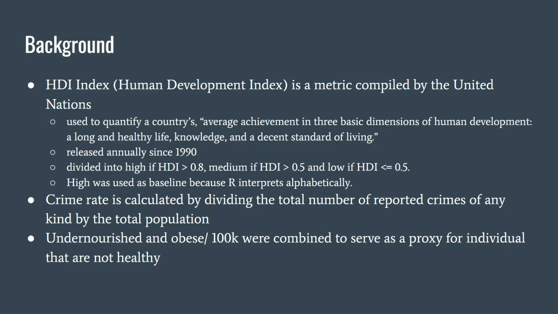Crime rate is calculated by dividing the total number of reported crimes of any kind by the total population. Undernourished and obese per 100K were combined to serve as a proxy for individuals that are not healthy.